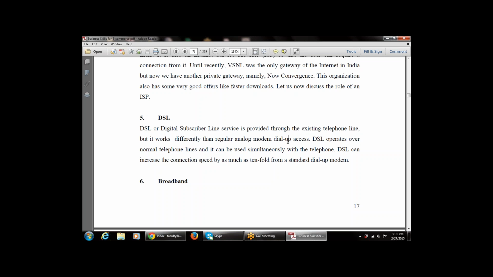DSL operates over the normal telephone lines, and it can be used simultaneously with the telephone.